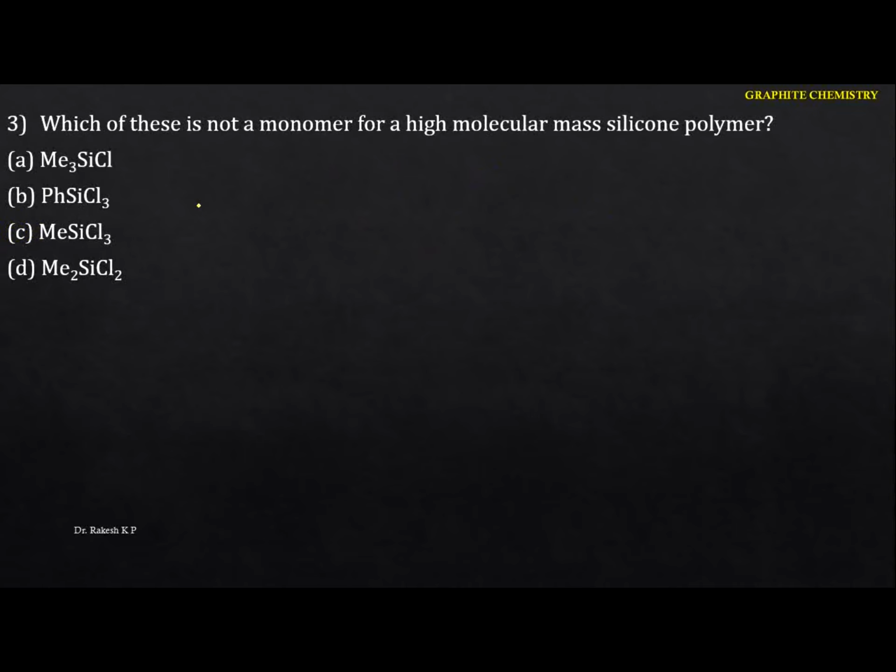Which of these is not a monomer for a high molecular mass silicon polymer? So when you are talking about the silicon polymer here, let me take this one. Here we have 1 chlorine, here we have 3, here also 3, here we have 2. In this particular question, which of these is not a monomer for the high molecular mass silicon polymer? Suppose we take the tetrachloro silicon. Here if you do the hydrolysis, all the Cl is replaced by OH. So we can identify the 4 OH here.